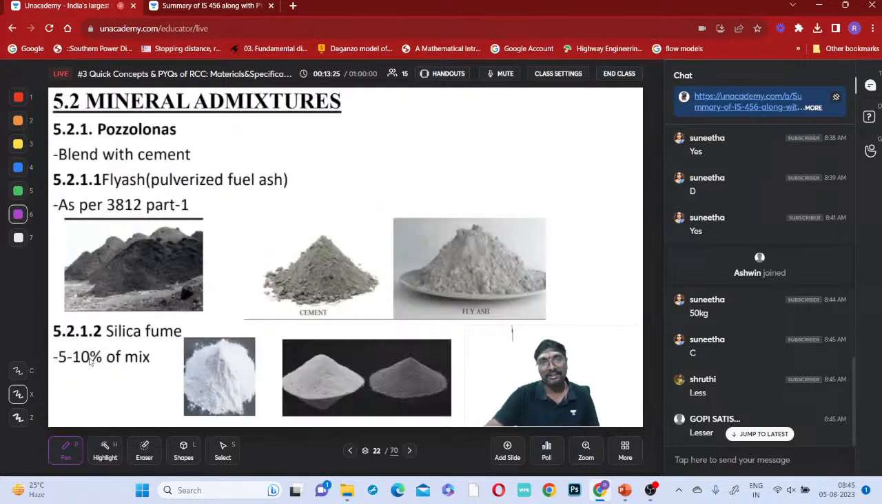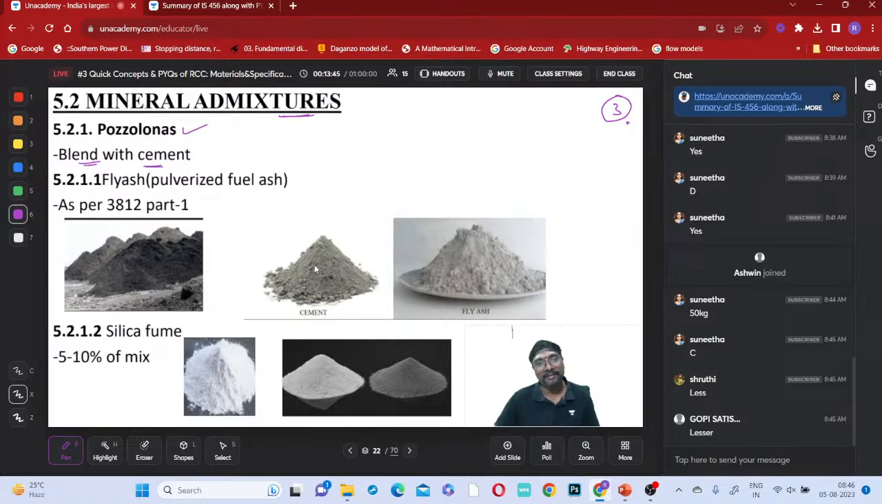Shall I move to the next? So what is the next material? Cement is over and water is over. These two materials we have seen. Now mineral admixtures. These are all the different mineral admixtures you have. What are these? Pozzolanas, which are blended with cement.